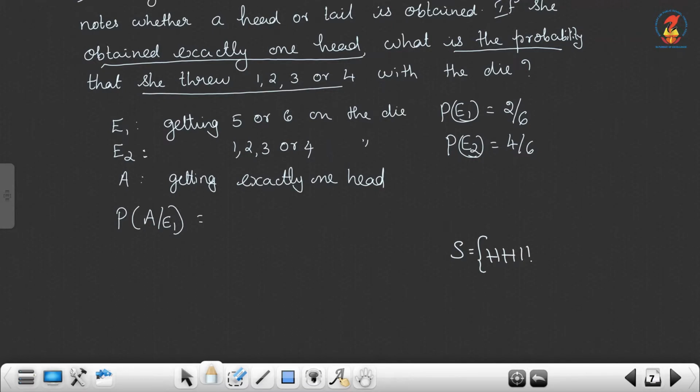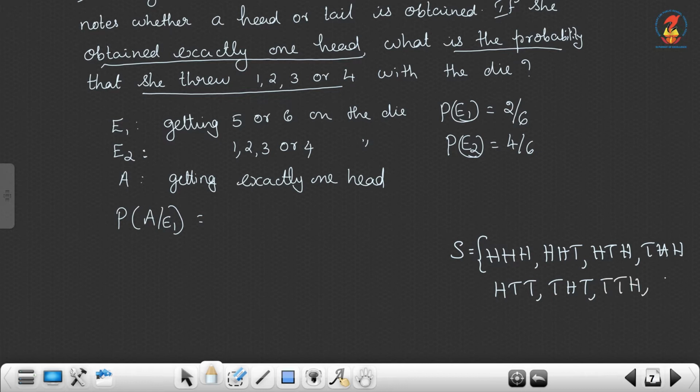There are 8 outcomes: HHH, HHT, HTH, THH, HTT, THT, TTH and TTT. Then in this, how many outcomes with exactly 1 head?